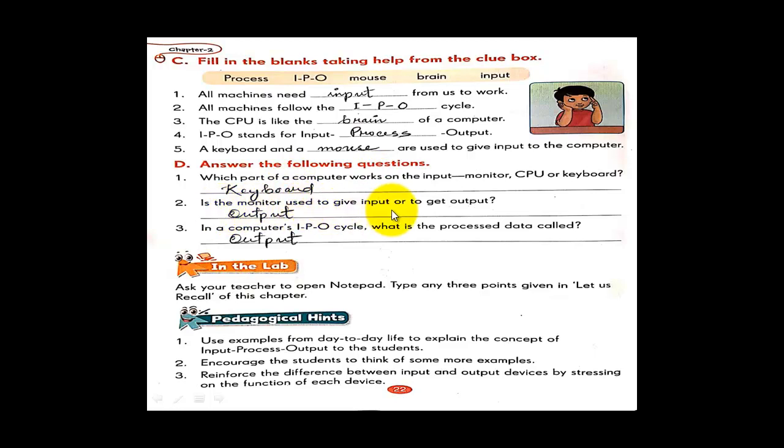Now, is the monitor used to give input or to get output? The monitor is not for input, it is to get output, the result, so you write output. Now, in a computer's IPO cycle, what is the processed data called? The processed data, the answer or result, is called output. We write here output.